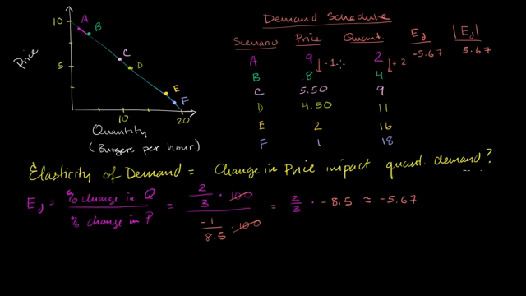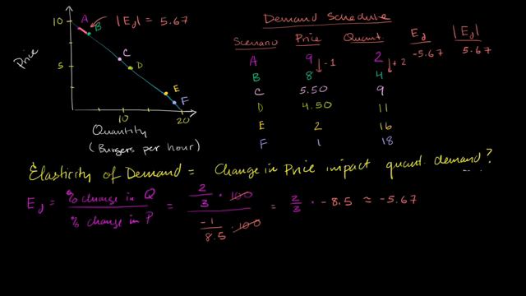So this right here is the elasticity of demand, not just at point A. You can view it as the average elasticity of demand over this little part of the curve, which is really a line in this example, over this part of the arc. So we'll write that part right over here. I'll write the absolute value. The absolute value of our elasticity of demand is 5.67. Now let's do the other two sections right over here.